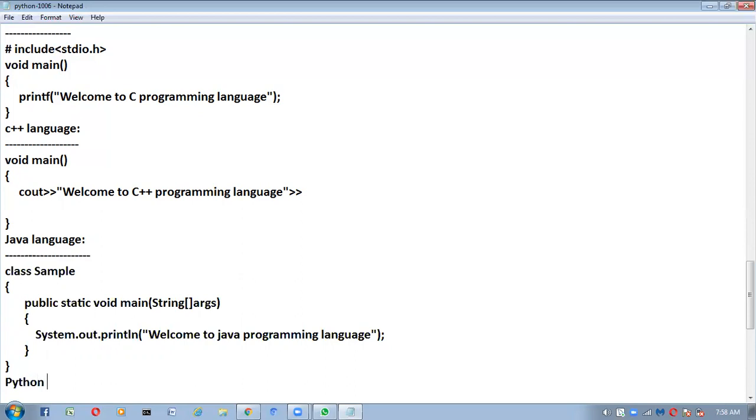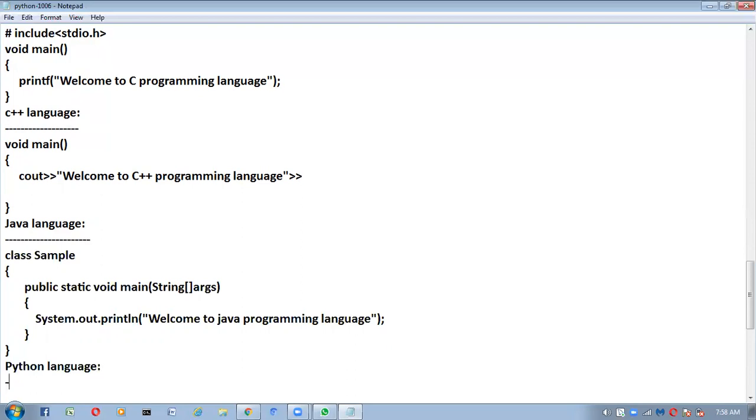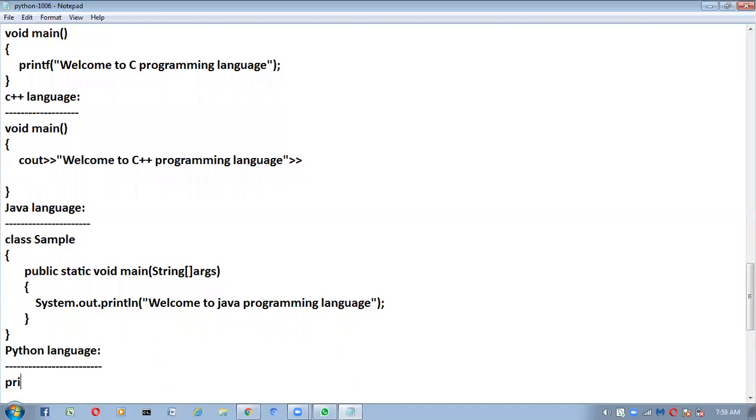Python language. Coming to Python, to print one message, only one line of the code we have to write. Only one line of the code is enough. We no need to write these many lines of the code in Python. See here, only one line.